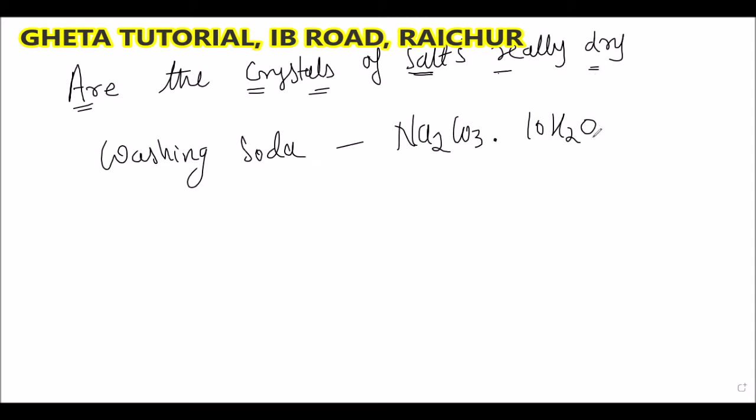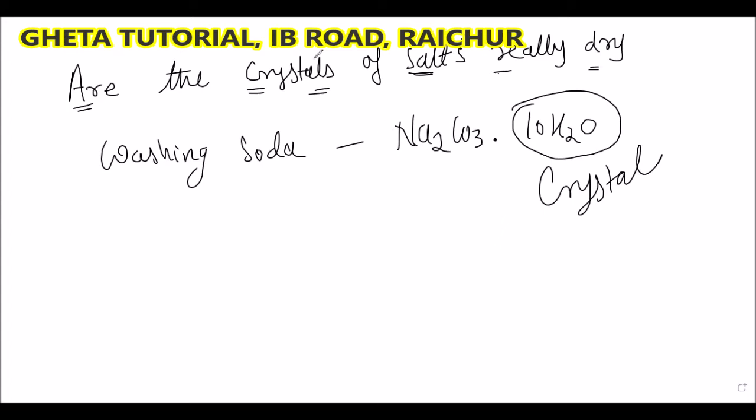That water is contained in the form of what? In the form of crystals. The water is present in the form of crystals. So we can say that the crystals of salt seem to be dry, but they are not dry.